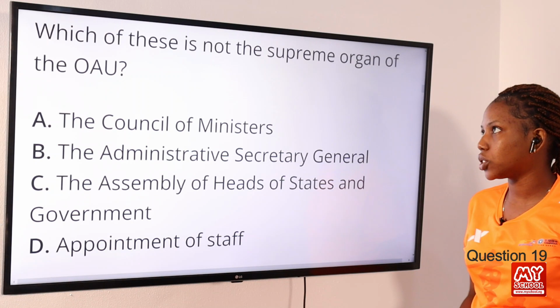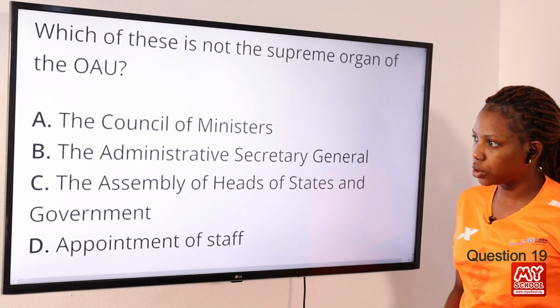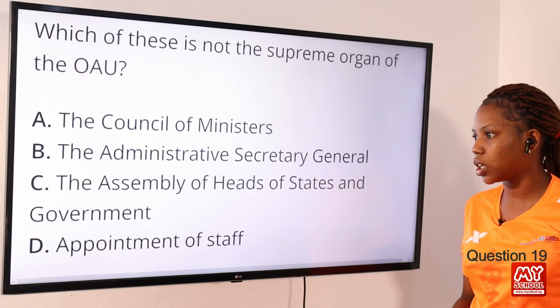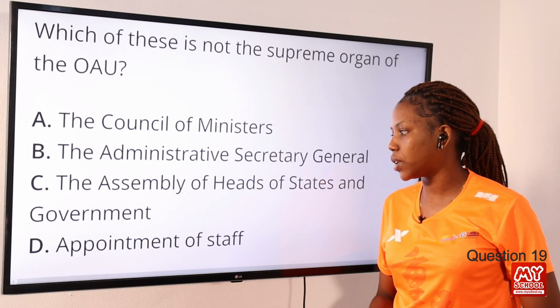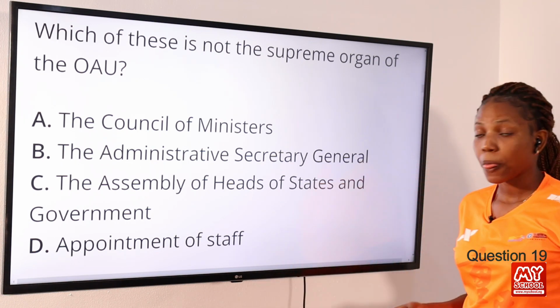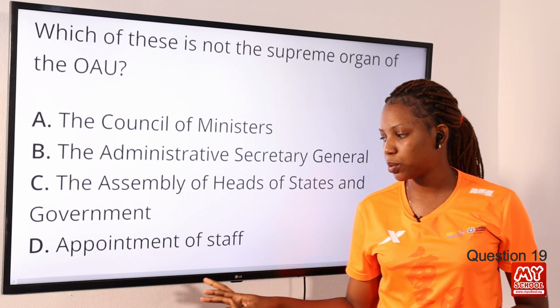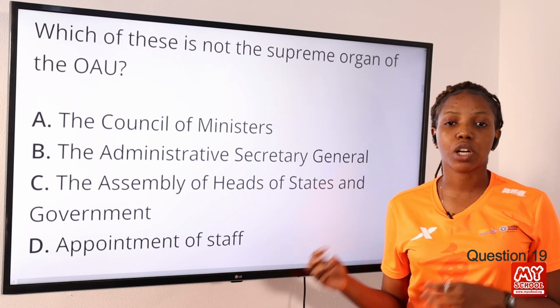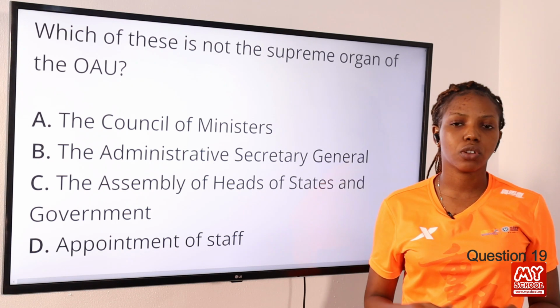Question 19. Which of these is not the supreme organ of the OAU? Option A, the Council of Ministers. Option B, the Administrative Secretary General. Option C, the Assembly of Heads of State and Government. Option D, appointment of staff. The answer to this question is option D, appointment of staff. Appointment of staff is not one of the supreme organs of the OAU, that is Organization of African Unity.